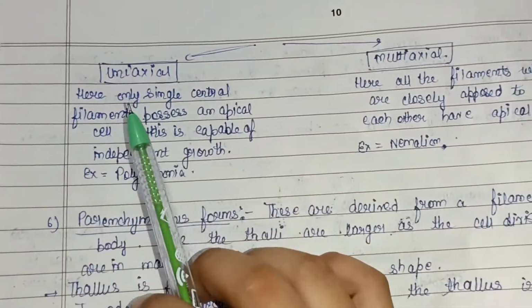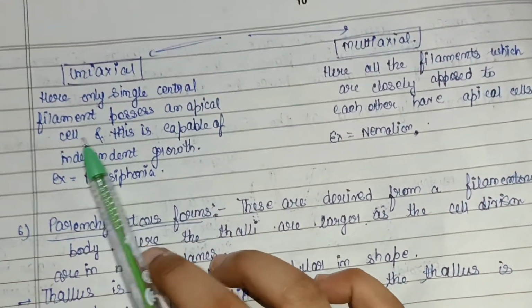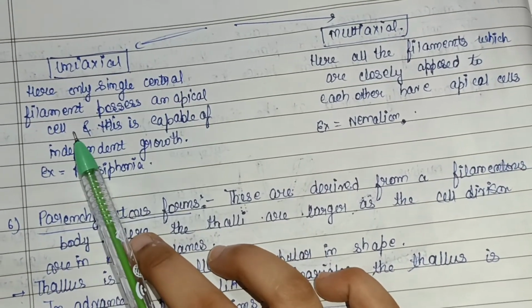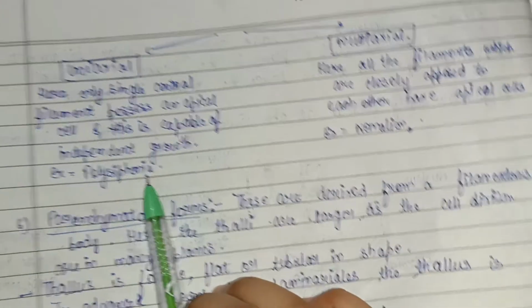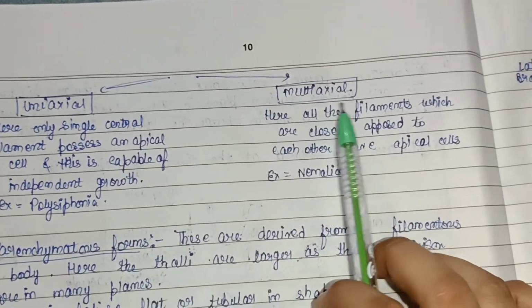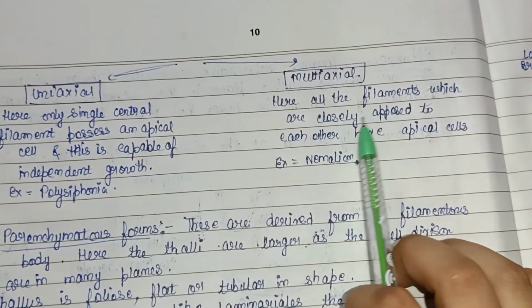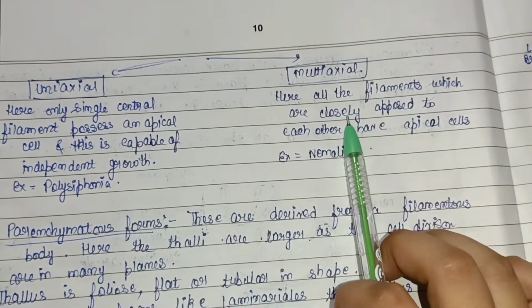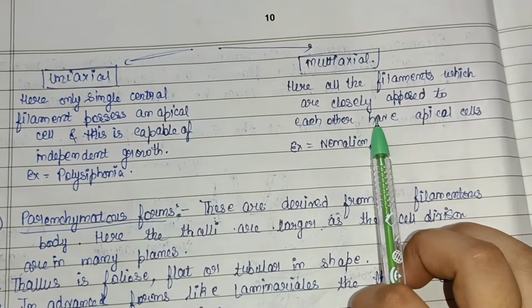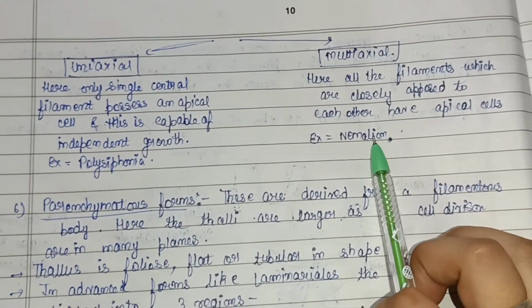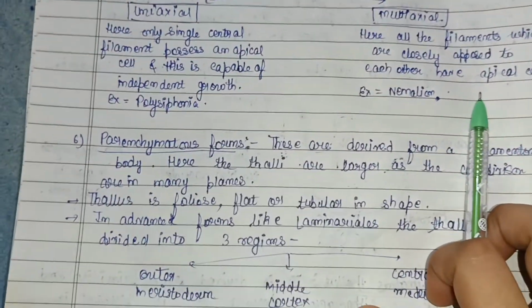In case of uniaxial, only a single central filament possesses an apical cell, that is the uppermost cell, and this is capable of independent growth, as in case of Polysiphonia. And in case of multiaxial, all the filaments which are closely opposed, or we can say attached to each other, have apical cells. They also possess the capability of independent growth, example Batrachospermum, and also Polysiphonia.